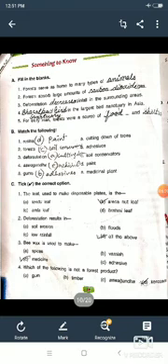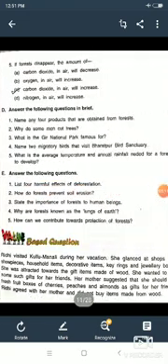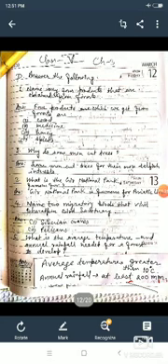Deforestation results in all the above: soil erosion, flood, and low rainfall. Beeswax is used to make medicine. Which of the following is not a forest product? It is kerosene. Question number 5: if the forests disappear, the amount of carbon dioxide in the air will increase.